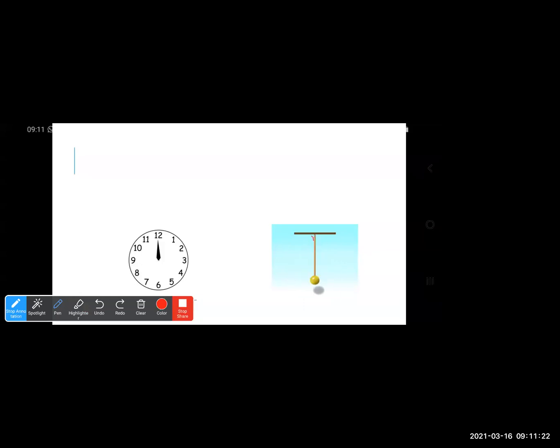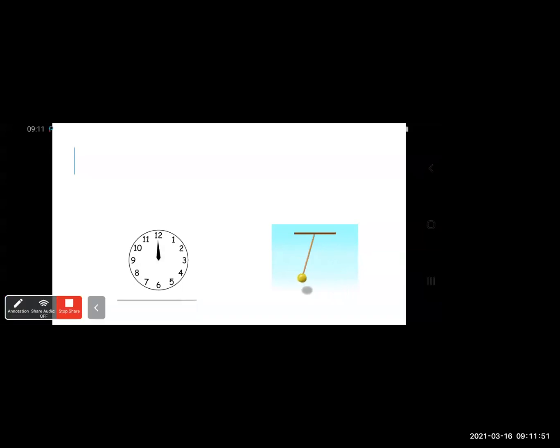But see, this is the middle part, and it touches over here and here. So what you all can see, it first goes and touches here, then it again comes to the middle portion and touches on this side. Again it comes to the middle portion, and then touches on this side. Means they come to the same position after a regular interval of time.